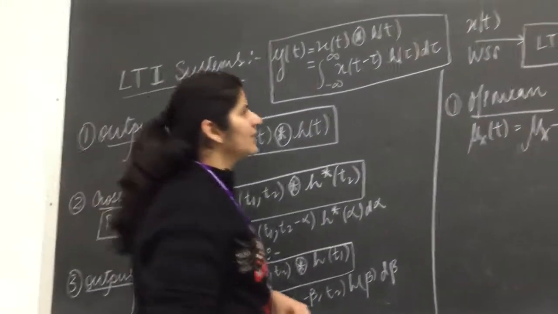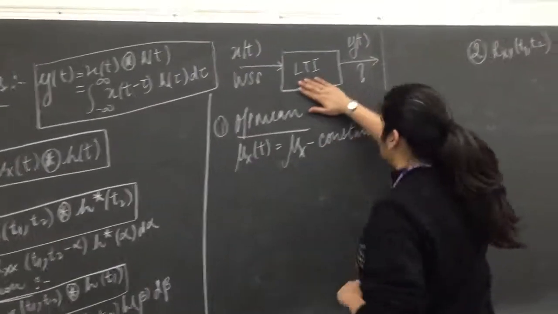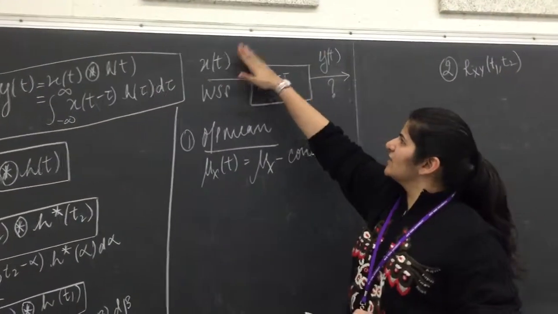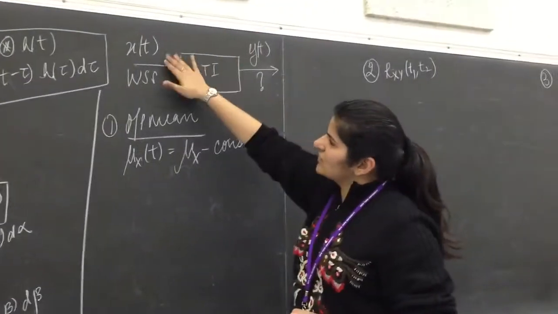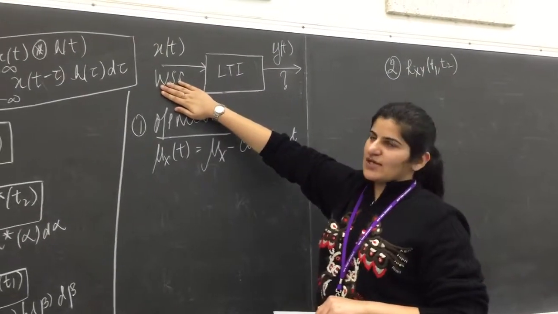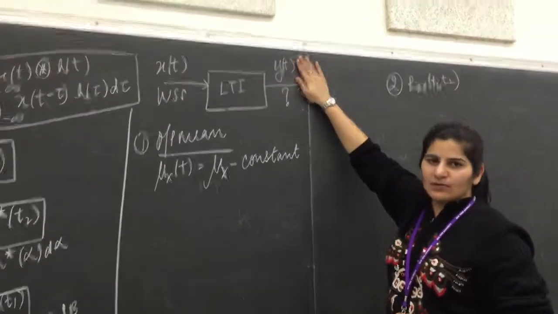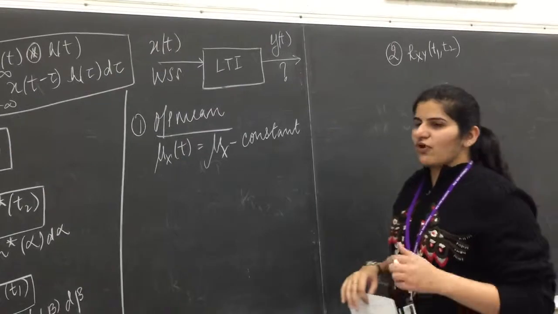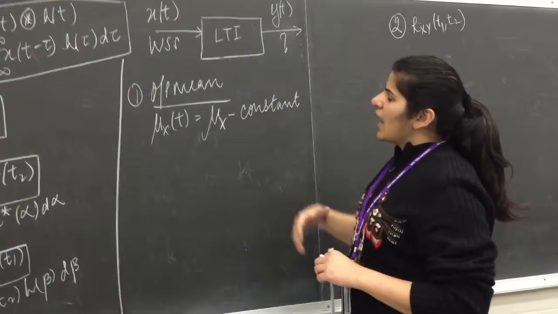Now we'll look at an example. We are given an LTI system with input x(t) and output y(t), and x(t) is given to be a wide sense stationary process. Now what would y(t) be? We have to find that out. So first of all, we'll work out the conditions.